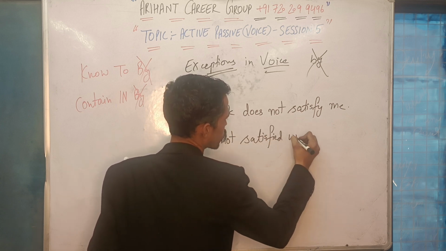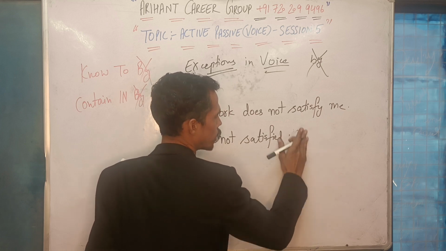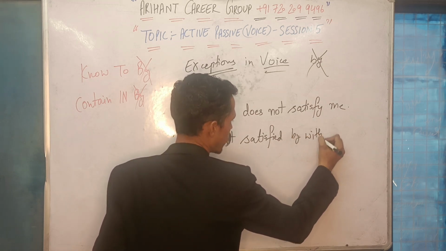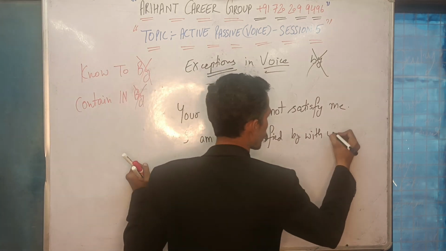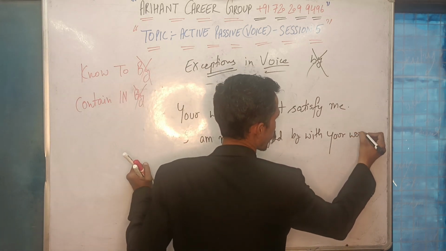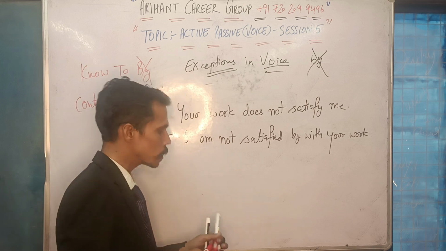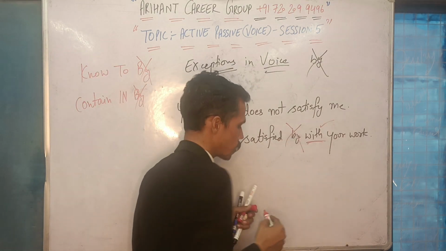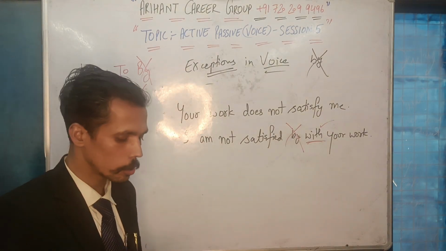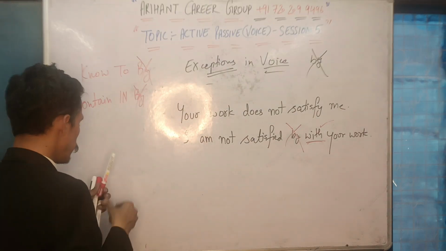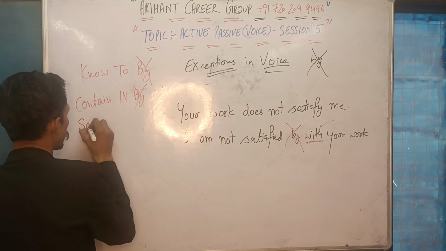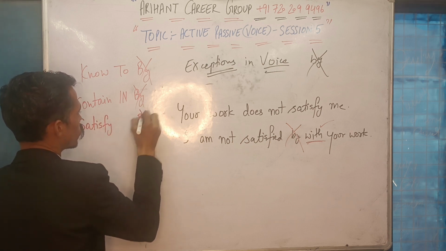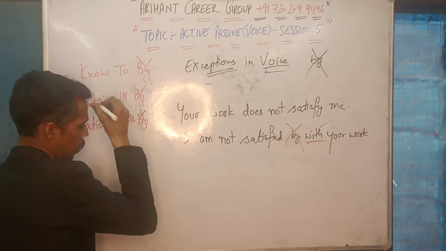I am not satisfied with. So shall I say with or by? If you write by, this is incorrect. You should write with. I am not satisfied with your work. Okay. So what I will say, by cannot come there. With is the correct preposition that you should use here. So please add it to this list. Satisfy: by cannot come there, you are using with.